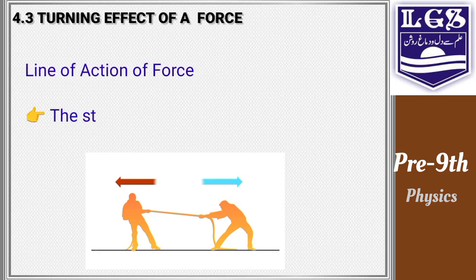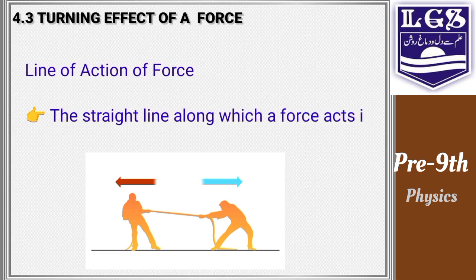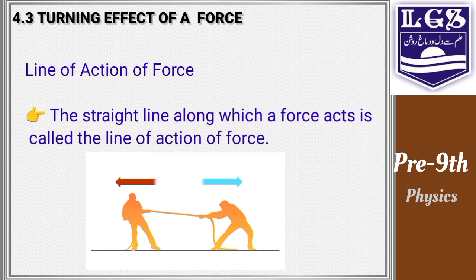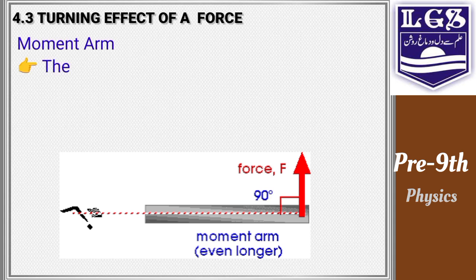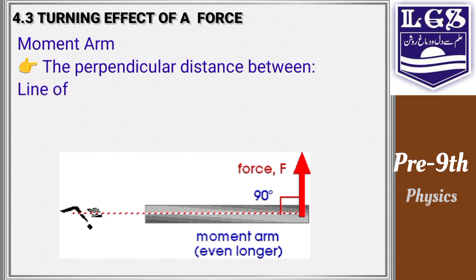The line of action of a force. The straight line along which a force acts is called the line of action of the force. It is a straight line on which the force is acting. The straight line along which you are applying your force toward any point, this line will be the line of action of the force.